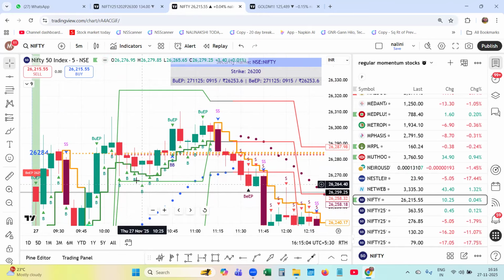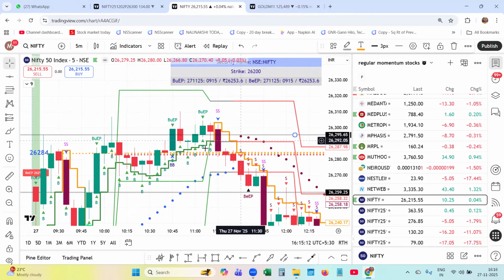When you see, what I always look at is the last bullish EP, and usually I mark the low of the last bullish EP candle, and when it starts breaking below, that is the confirmation.